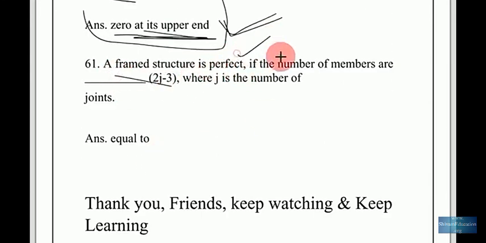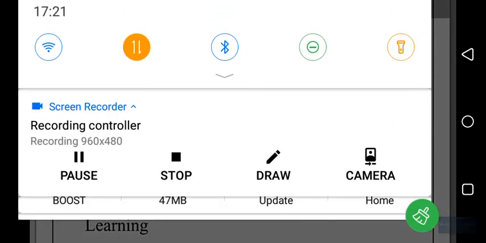A frame structure is perfect if the number of members is equal to 2j minus 3, where j is the number of joints. So that is when the frame structure is perfect.